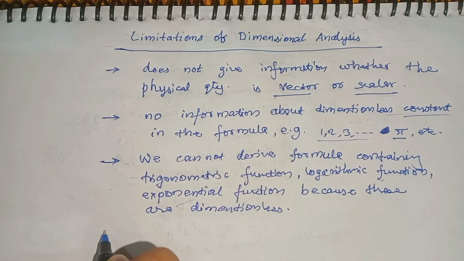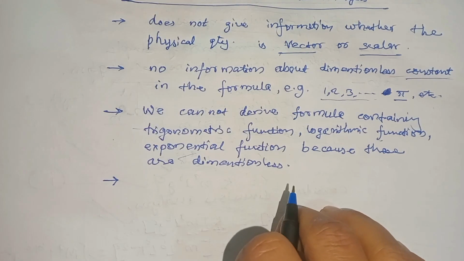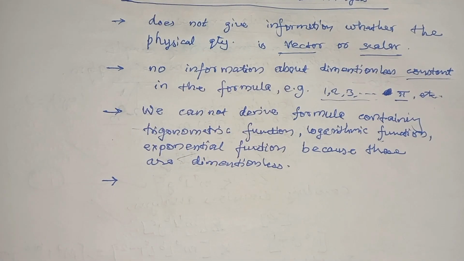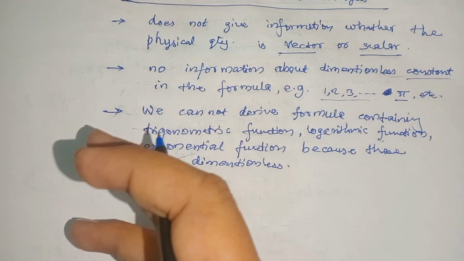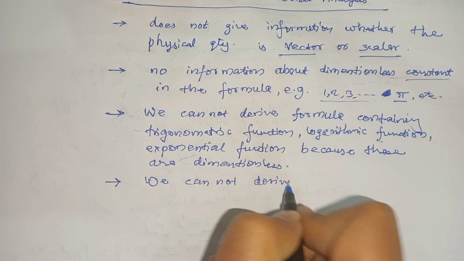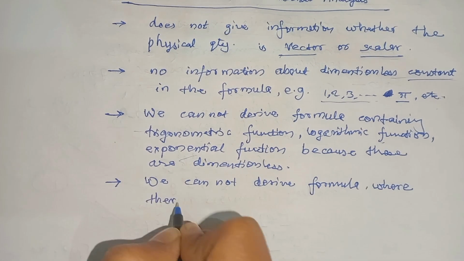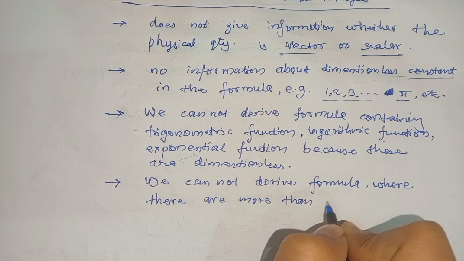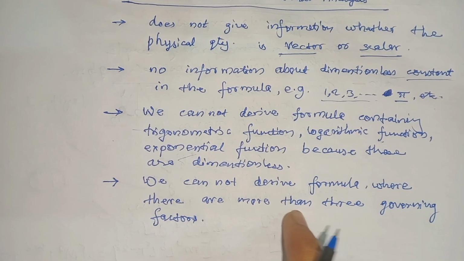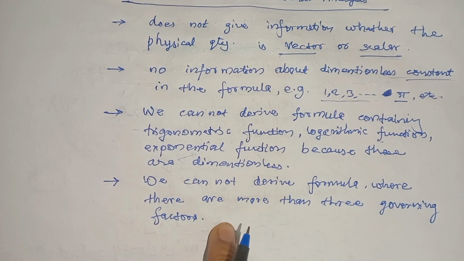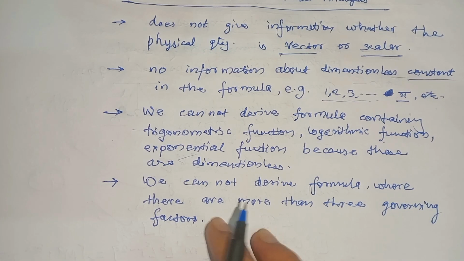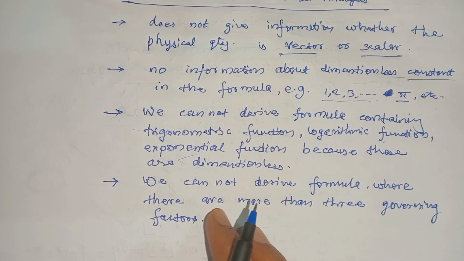Now there is one more limitation: it is not effective where more than 3 factors are governing. If a quantity depends on more than 3 factors having dimensions, the formula cannot be derived. Do you know why we cannot derive a formula where more than 3 governing factors are involved?